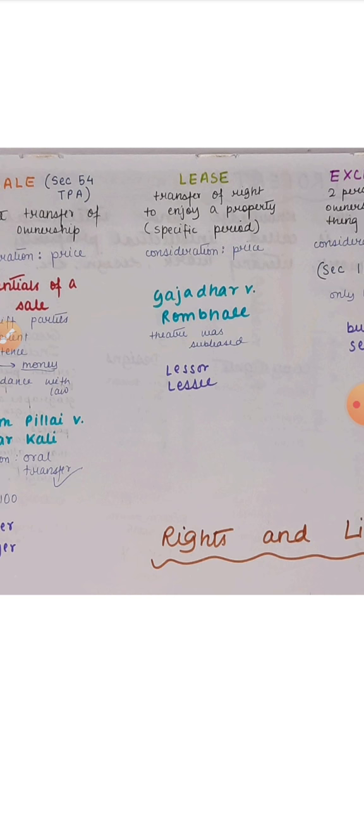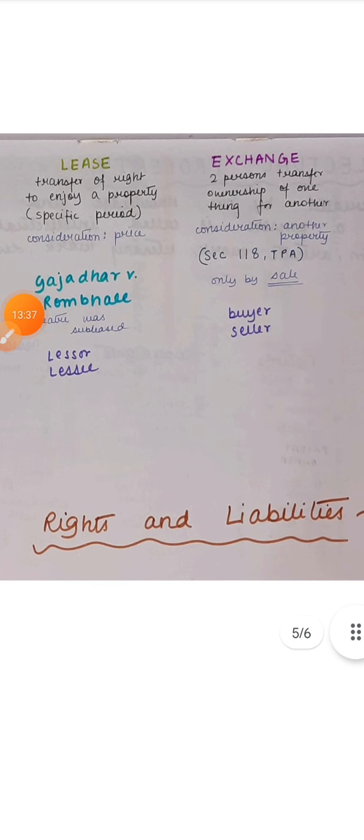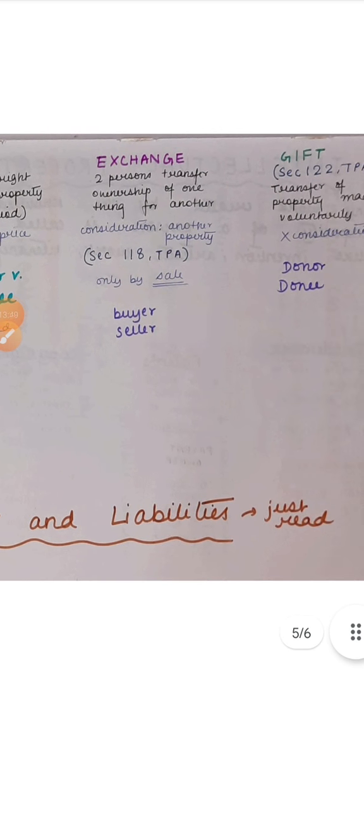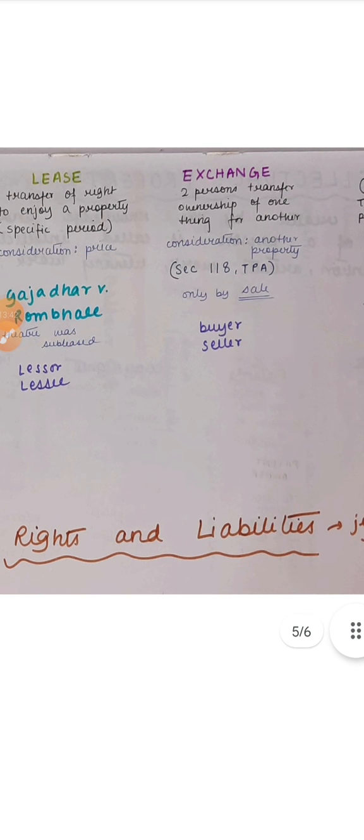Lease, how do we define lease? Okay, first of all, let's do another thing. You need to do the rights and liabilities of the buyer and seller in the case of sale, lessor and lessee in the case of lease, like this. There is nothing important to explain there. You need to just read it once. See, rights and liabilities doesn't come in the exams. You can write it from me. You just read it. I just want you to be familiar with everything that's there in your textbook, but beyond that you need not pay much attention to rights and liabilities of the buyer and the seller.